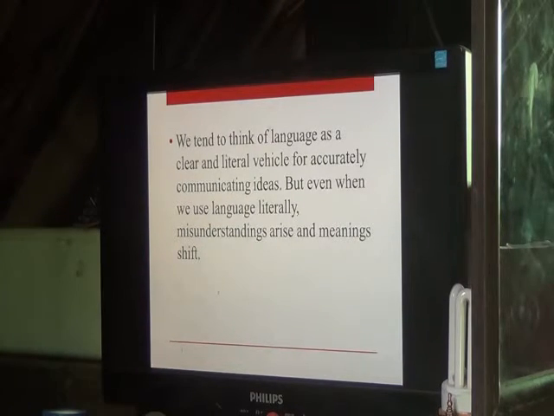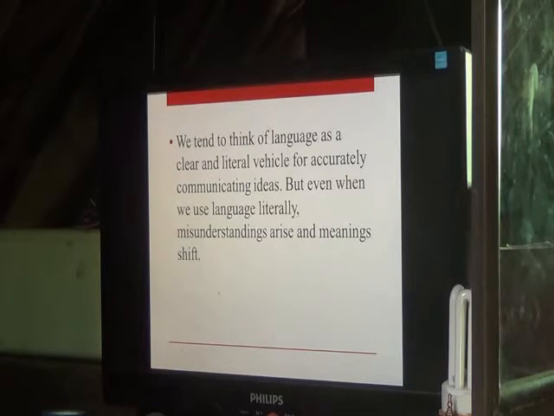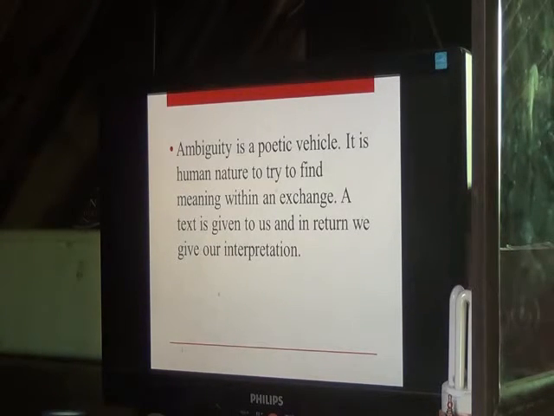Since we tend to think about language as something already specific, we shouldn't, because ambiguity is a poetic vehicle. It is human nature to try to find meaning within an exchange. A text is given to us, and in return, we give our interpretation.